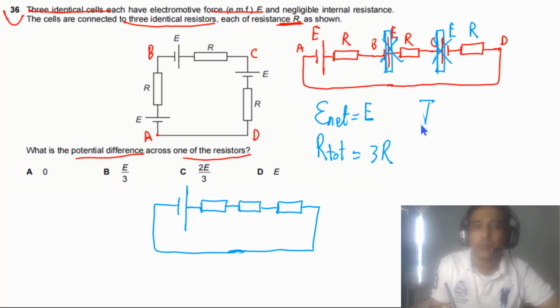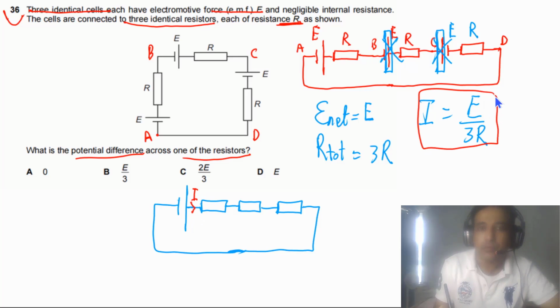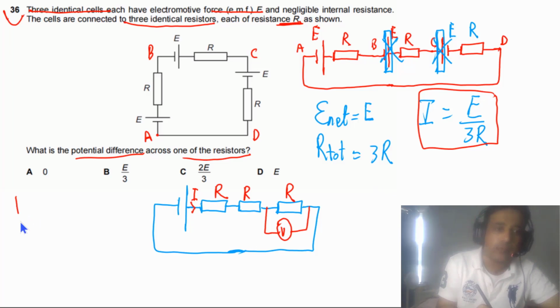So we can also calculate I. I will be equal to E divided by 3R. So this is the value of current in this circuit. Our current in this case is I, and the value of I is equal to this. The question is asking us to calculate the value of V across any one cell. We have the resistance of this resistor and the current passing through the resistor, so simply we can calculate the value of V.